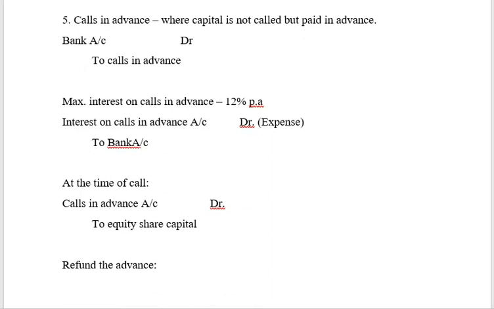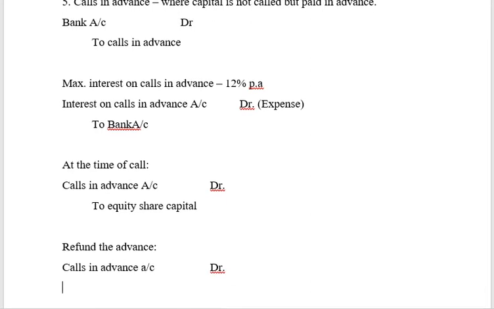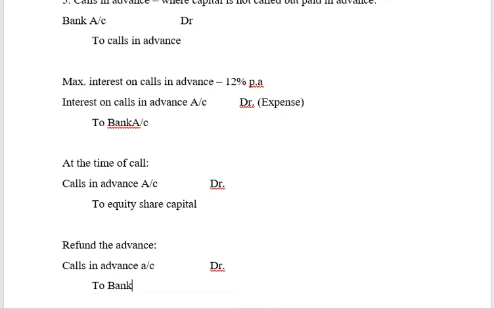Paying back the advance. The entry will be calls in advance account debit to bank. In that case, it will pass entries both for the refund of calls in advance as well as interest, if it has to pay the interest, right? So this is regarding calls in advance.